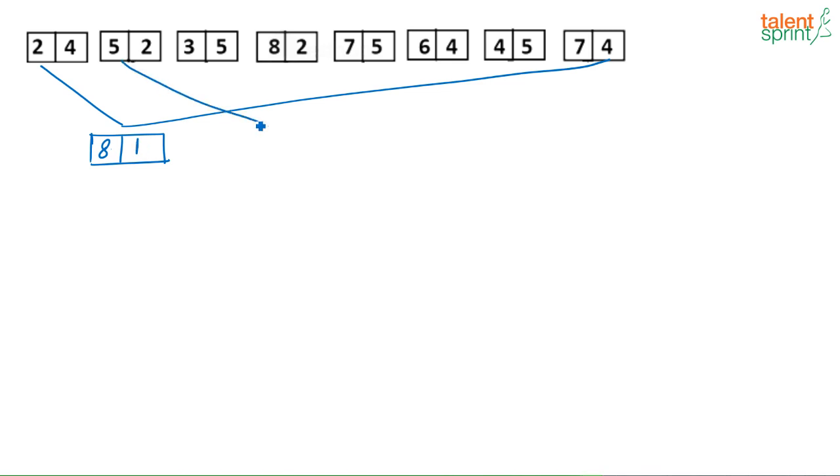Then the next one will be these two. So you have 5 5s are 25, correct? 5 into 5, that is 25. 2 plus 5 is 7. And again here you have 2 4s are 8. Then the next one will be 3 4s are 12. 1 plus 2 is 3. Similarly, you will have 5 6s are 30. 3 plus 0 is 3.